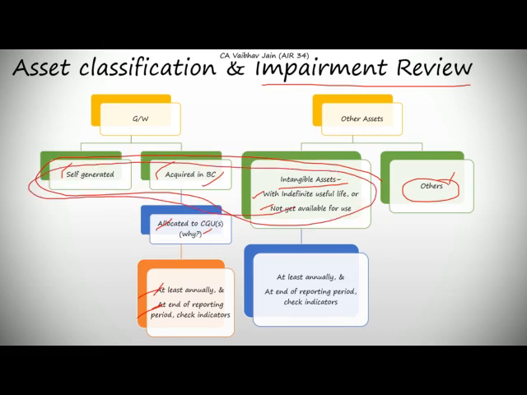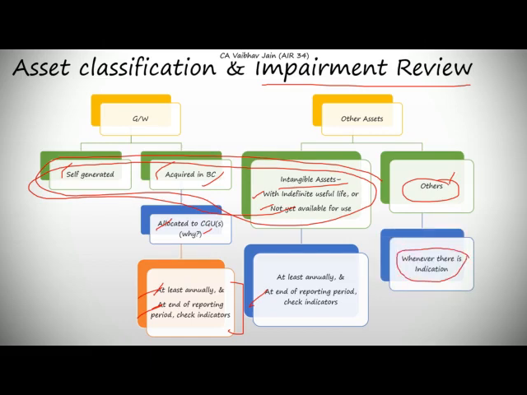So if there are intangible assets with indefinite useful life or which are not yet available for use, Ind AS 36 again says the same thing, that we have to check for impairment at least annually and at the end of the reporting period. But if I am talking about all the other assets, that is the residuary assets, in that case we have to check for impairment whenever there is an indication. That is, we do not specifically have to check it annually or at a point of time in a financial year. We will check for impairment whenever there is any indicator. Now the next thing I am covering is the sequence of impairment.